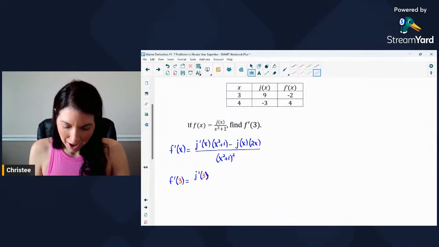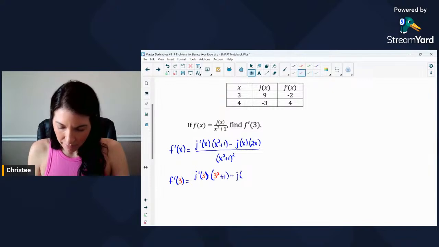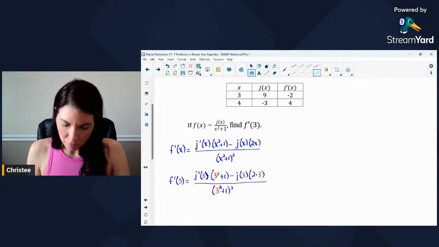So we've got 3 squared plus 1, and then minus j of 3 times 2x, so times 2 times 3. Let's see, that would be 3 squared.